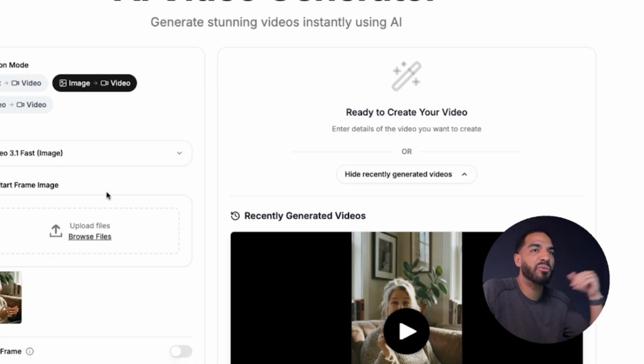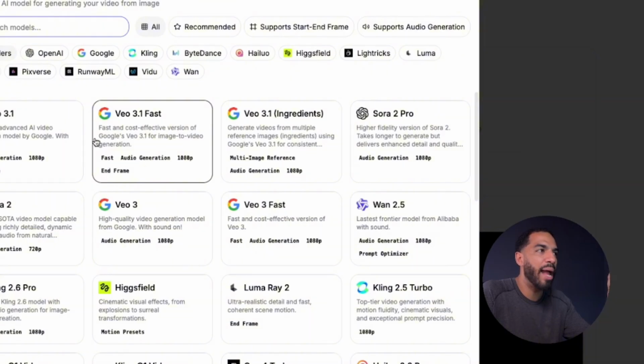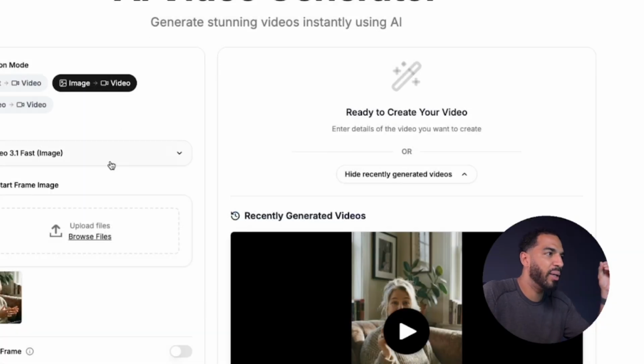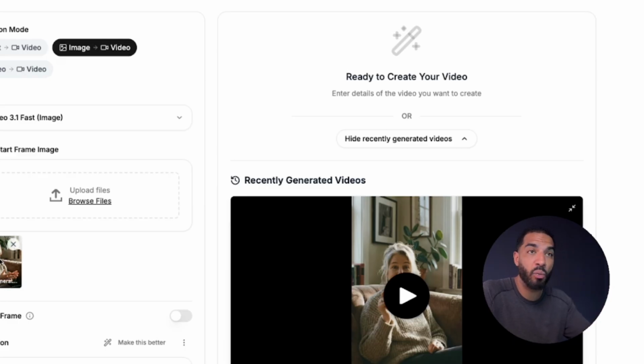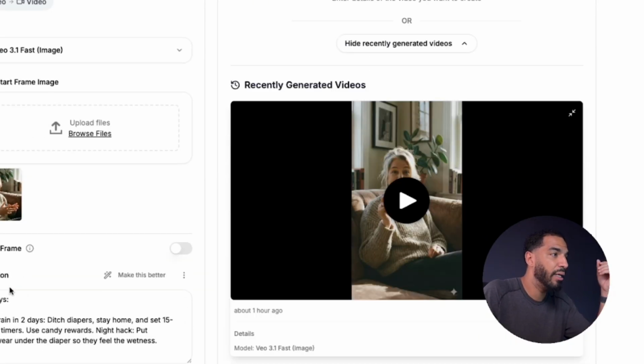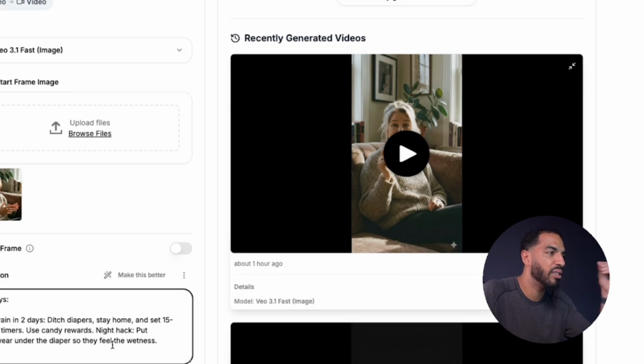So what I did here was I went to the AI video generator. I clicked image to video, and in here for the model, I pick VO 3.1 fast. So once I'm done with that, I uploaded my image, the one that we generated with Gemini. I put in my script and I put she says, potty training 2 days, ditch diapers, stay at home, and set a 15-minute timer. Use candy rewards. Here's a night hack. Put underwear under the diaper.